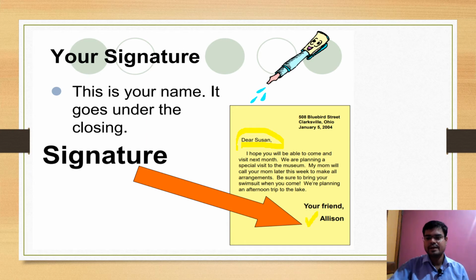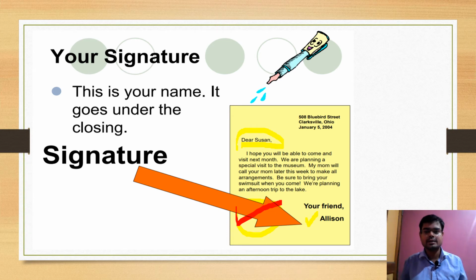Your friend, Allison. You can write it to the left side also, as we have discussed already. So this is what the signature is, simply your name.